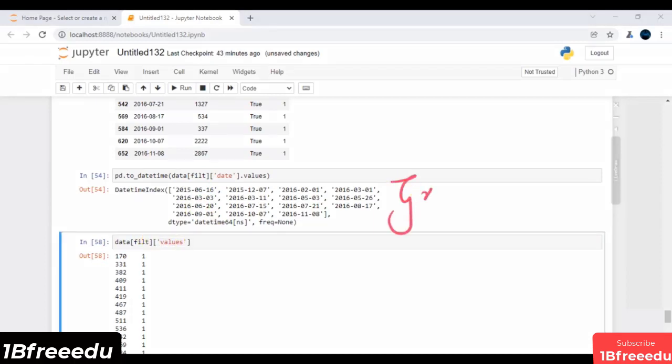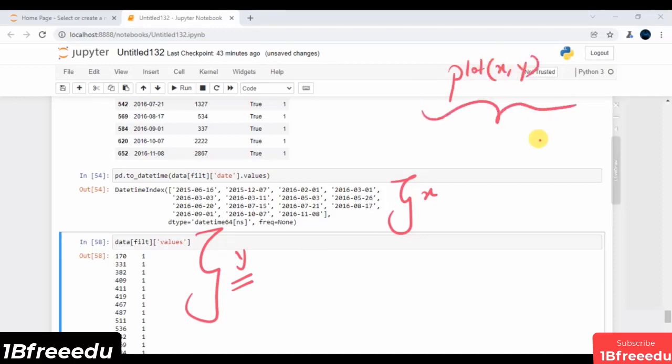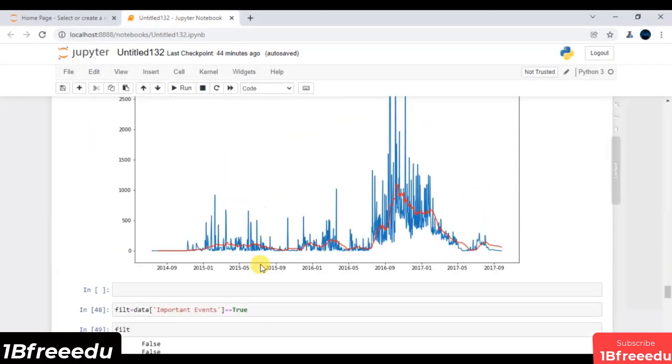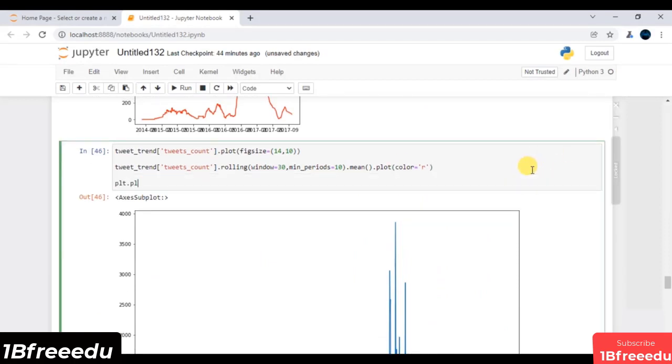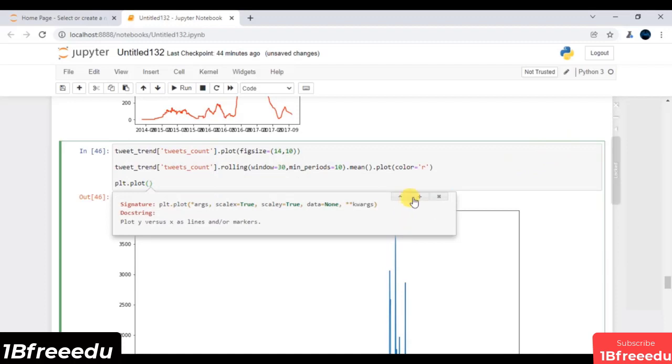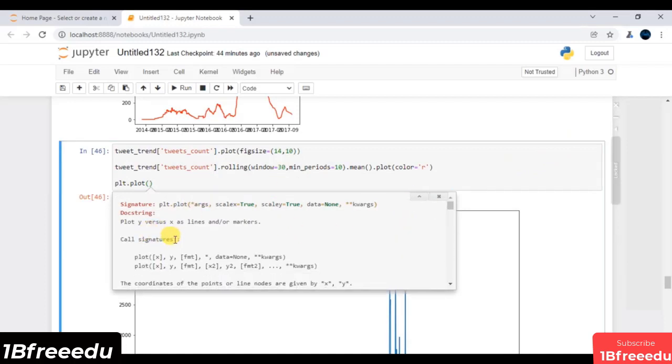Now this is typically my x-axis, and these are typically all the values of my y-axis. Now I have to just pass all these values to my plot function, of course from matplotlib, and I will end up having my visualization, and this is what we need. So on top of this visualization, I will say plt.plot, and if I press shift plus tab, that's all about the signature of this function, what all parameters it will receive. That's not rocket science.